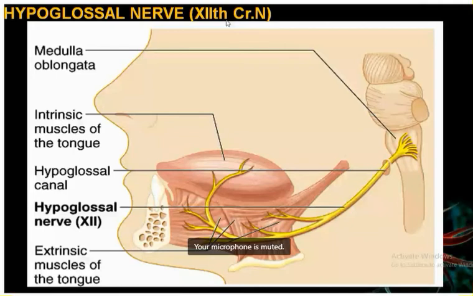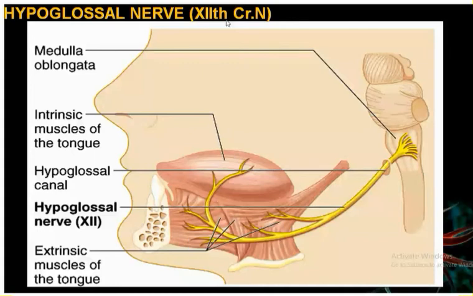So what is the muscle which is supplied by the hypoglossal? Muscles of the tongue. It is mainly supplying the muscles of the tongue. Now, what will be the functional component for this one? Somatic efferent, because these are the skeletal muscles of somatic origin. So the hypoglossal nerve.